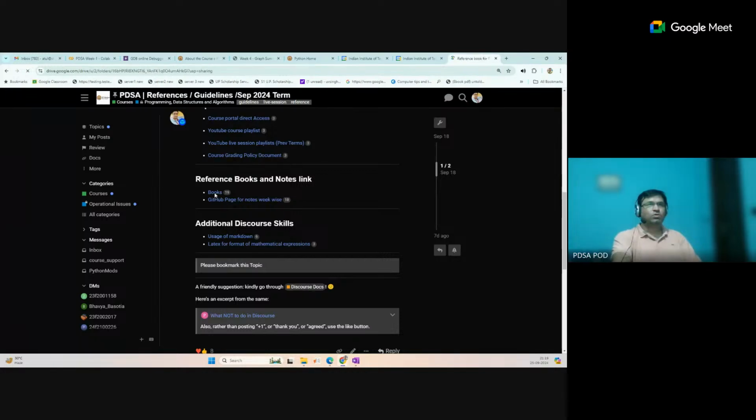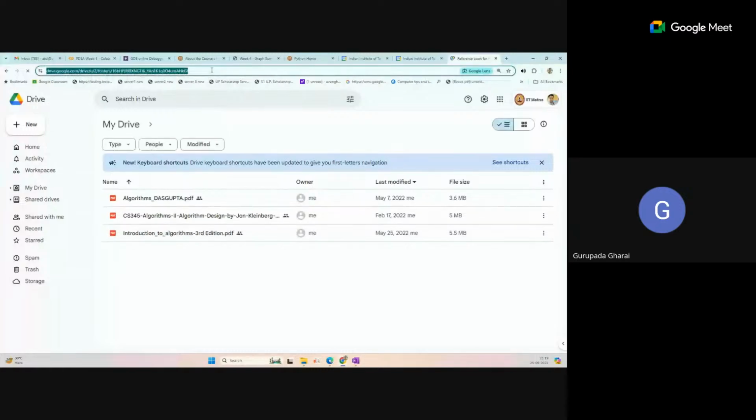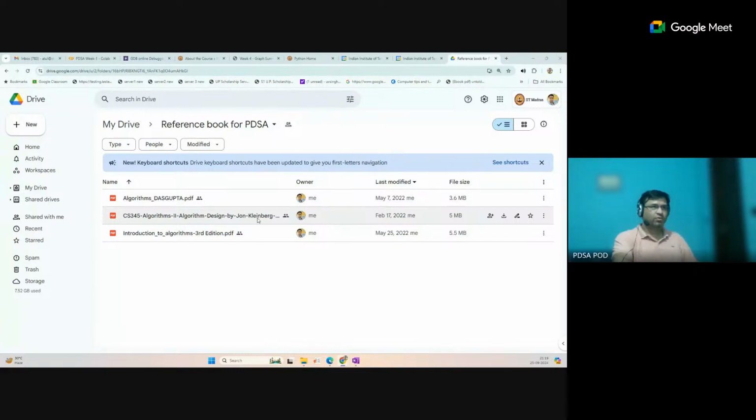This is a OneDrive link. Please share this link in the chat. All three books are available as PDFs, and many algorithms you will find will be very similar to the Clean Work book. But the Core Man is also very popular for this DSA course.